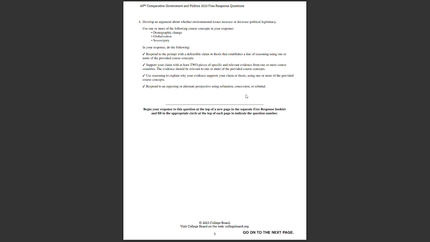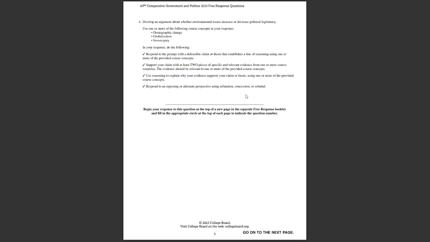Use one or more of the following course concepts in your response: demographic change, globalization, sovereignty. Respond to the prompt with a defensible claim or thesis that establishes a line of reasoning using one or more of the provided course concepts. Here I'm going to have to come up with a claim. I'll talk about these concepts and ways they could be refuted, but you'd have to come up with a claim. Support your claim with at least two pieces of specific and relevant evidence from one or more course countries. The evidence should be relevant to one or more of the provided course concepts. Use reasoning to explain why your evidence supports your claim or thesis, and then respond to an opposing or alternate perspective using refutation, concession, or rebuttal.